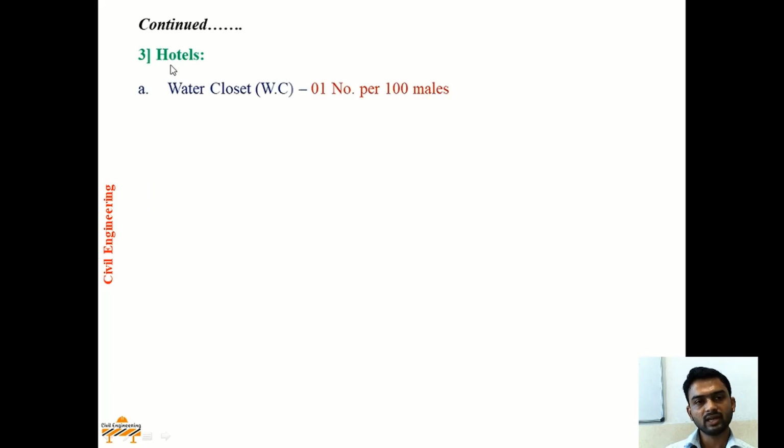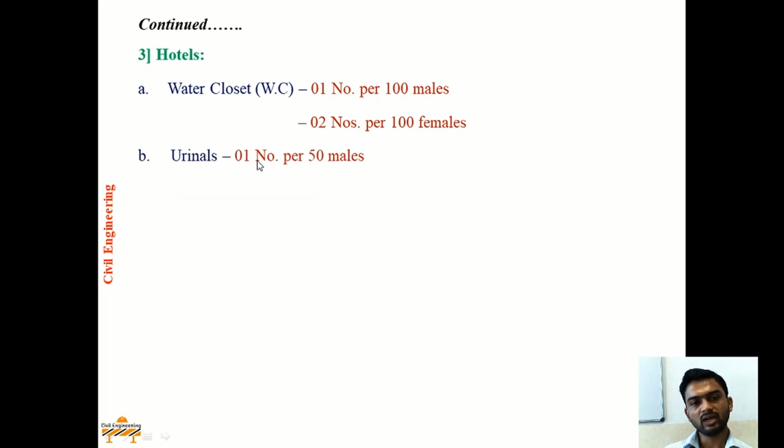In case of hotels, for sanitation, the number of water closets will be one per 100 males, meaning behind every 100 males one WC should be provided. In hotels, toilet requirements for males and females will be separate, whereas 2 WCs will be provided behind every 100 females. Urinals in male toilets will be provided at the rate of 1 urinal behind every 50 males.